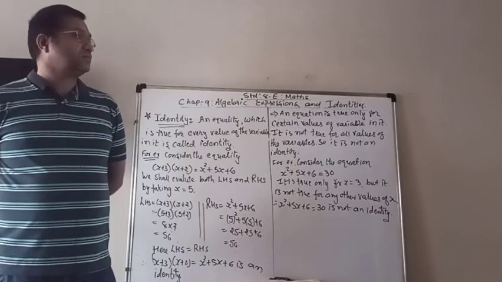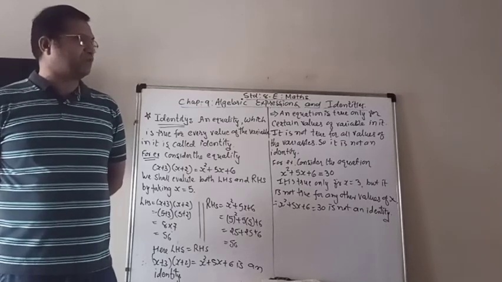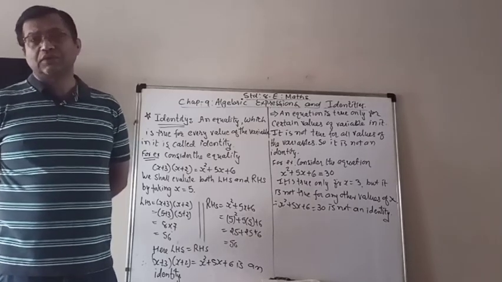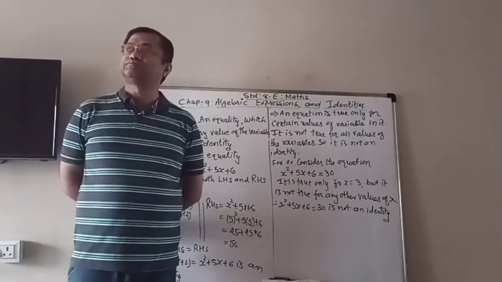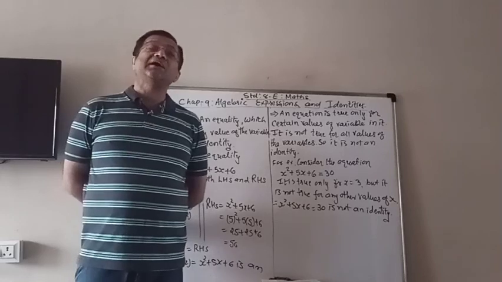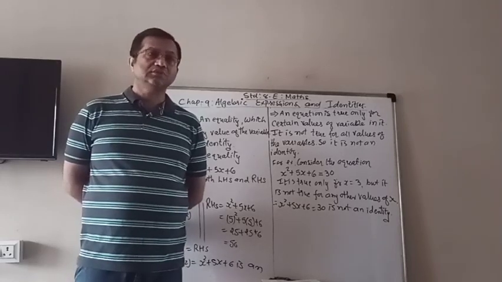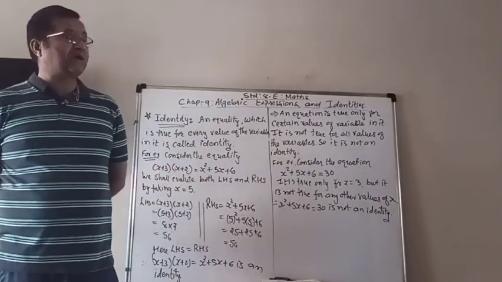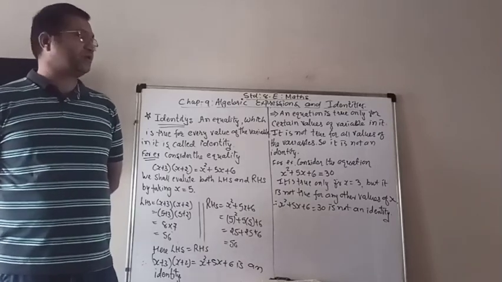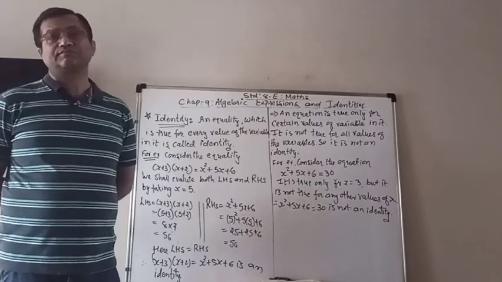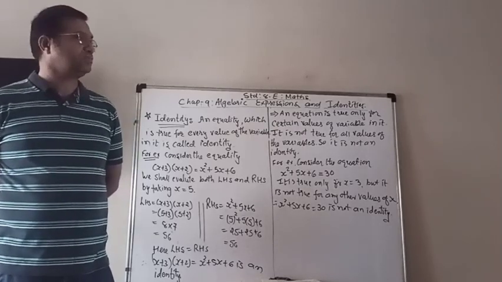And whatever we learn in this chapter will be very useful in the higher standards, especially in 9th and 10th. And after that also, if you go with mathematics, 11th and 12th also.